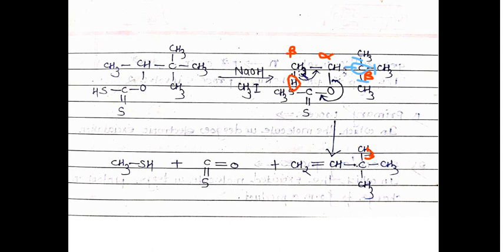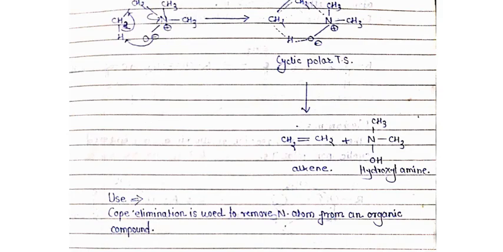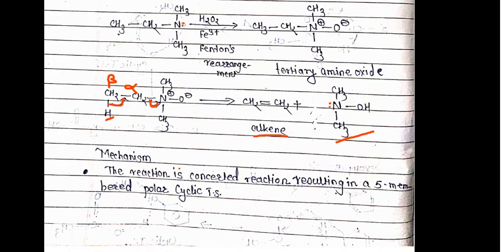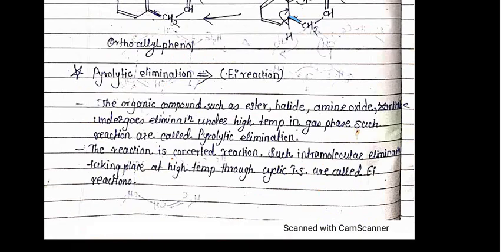Okay, so these are the reactions we saw in this lecture, the pyrolytic eliminations: the pyrolysis of acetate, then the Cope elimination reaction, and the last one, the Chugaev reaction. So here we completed our first unit, that is photochemistry and organic reaction mechanisms. Now the next unit will start in the next lecture.